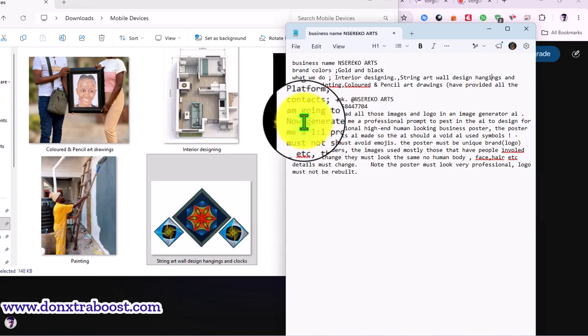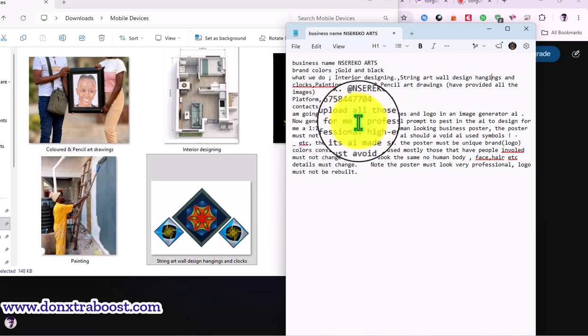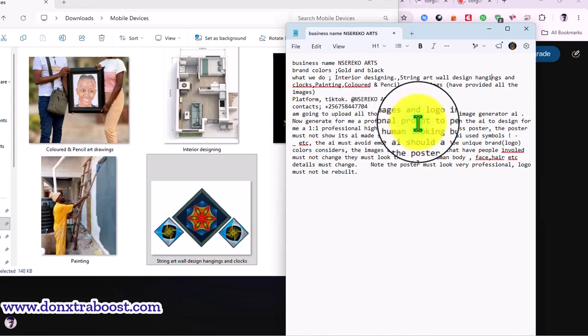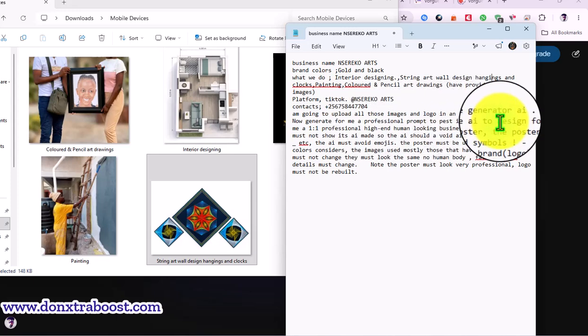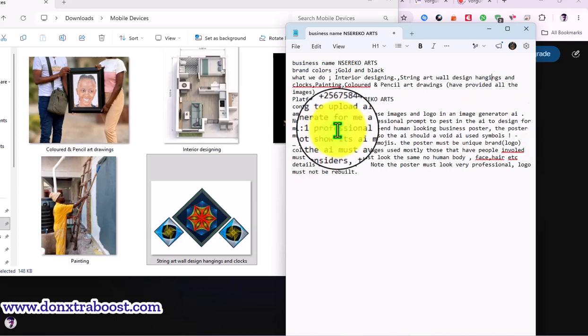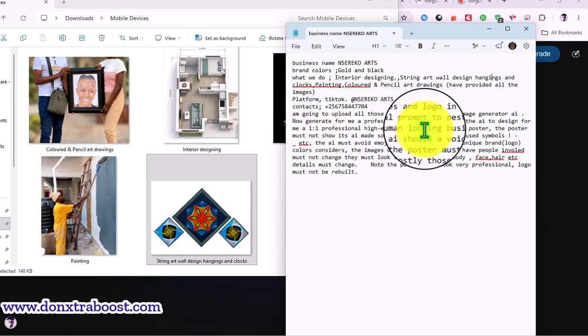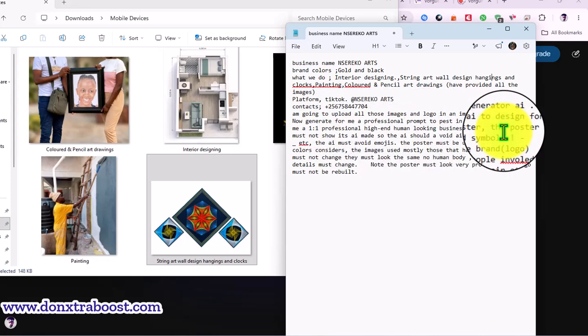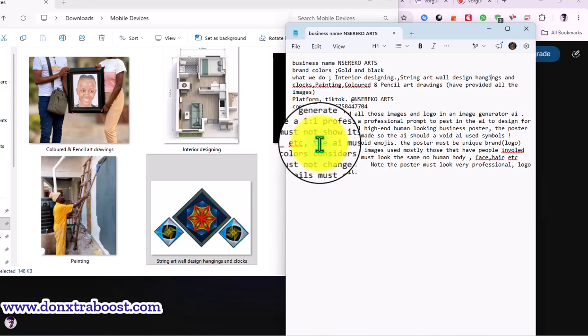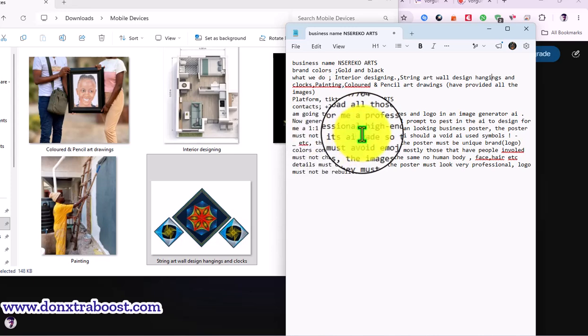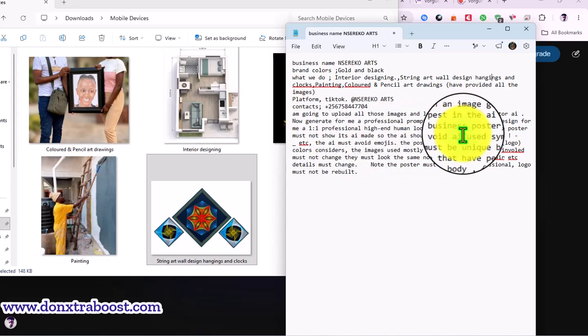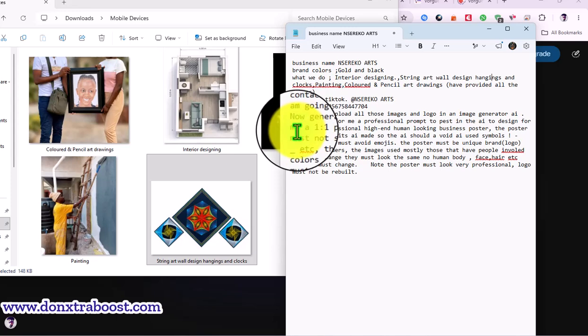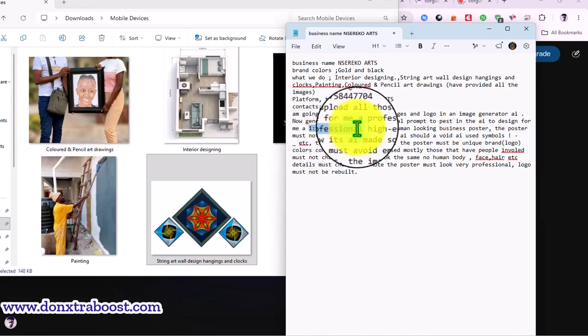I told the AI, I'm going to upload all those images and the logo in an image generator AI. Now generate for me a professional prompt to paste in the AI to design a 1-by-1 professional, high-end, human-looking business poster. It is very important to put the size of the poster you want, provide the details and brand colors, and upload the client's images, so that the AI does not think for you.